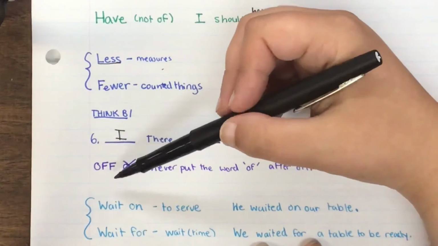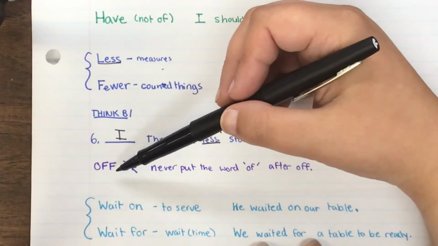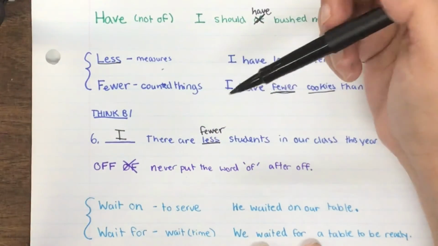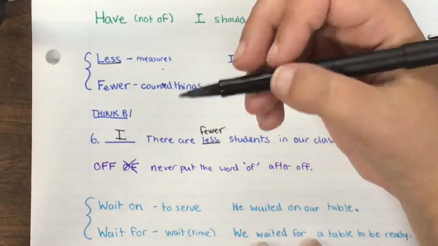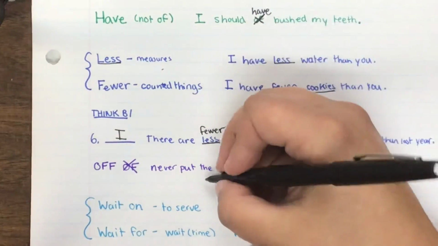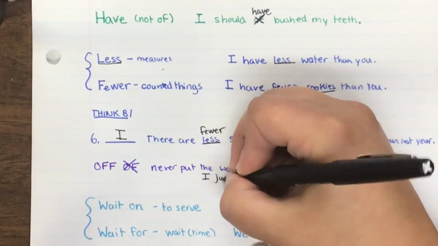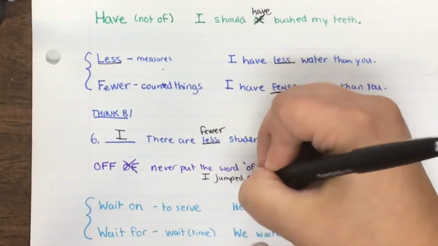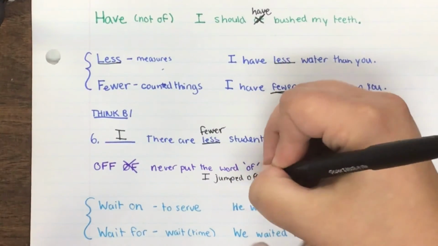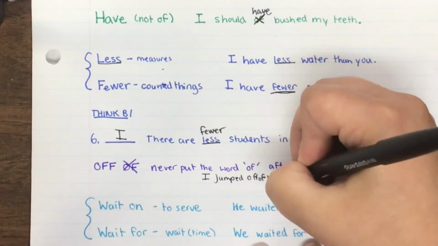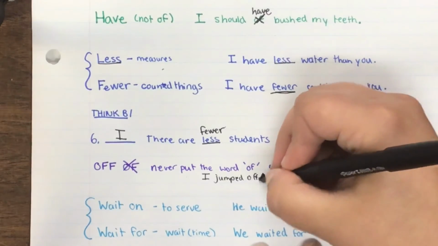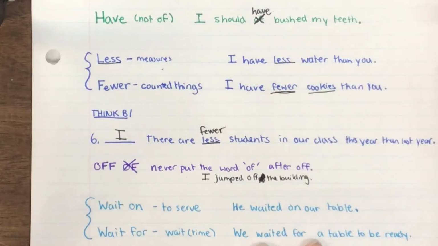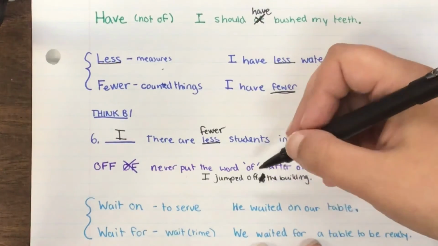Now, the word off. Sometimes when we're saying a sentence, we say off of this. We actually don't have to put that. Of is like an extra word. We don't actually need it in our sentence. So for example, if I was saying, I jumped off of the building, that of serves no purpose, because if I say the sentence, I jumped off the building, it means exactly the same thing. So never use the word of after the word off.